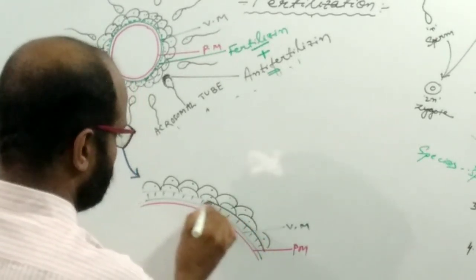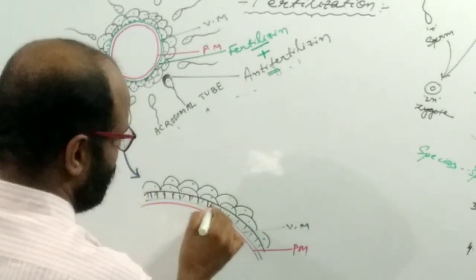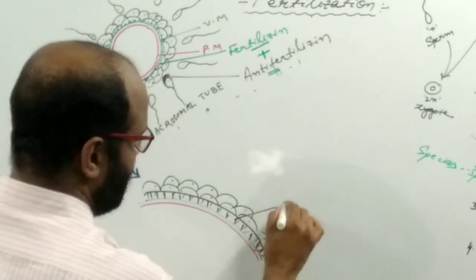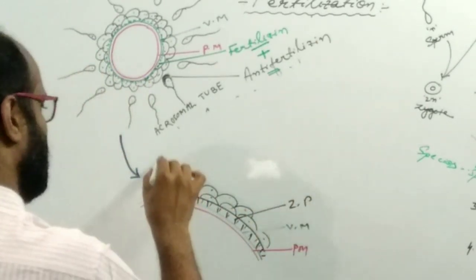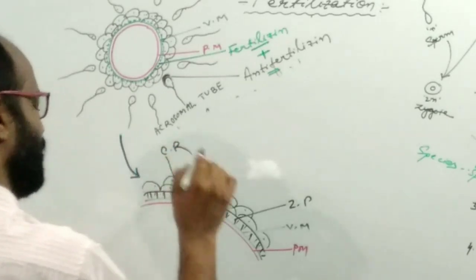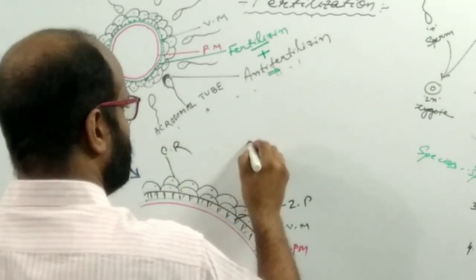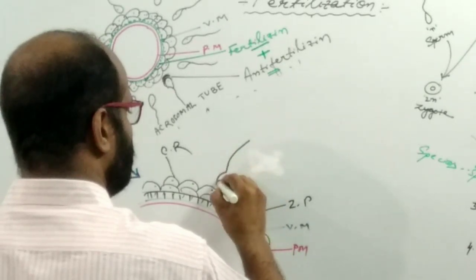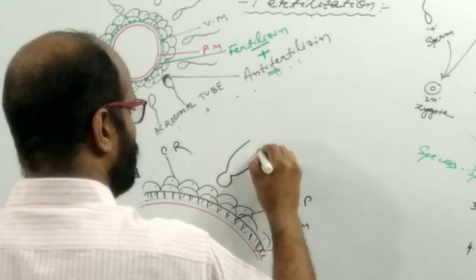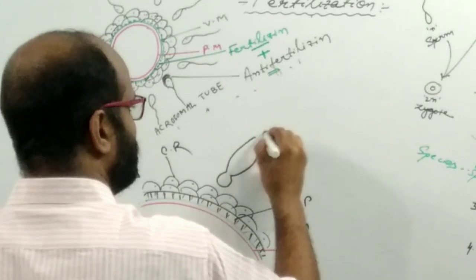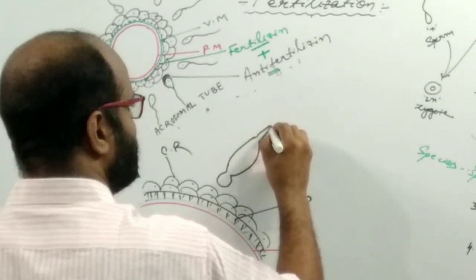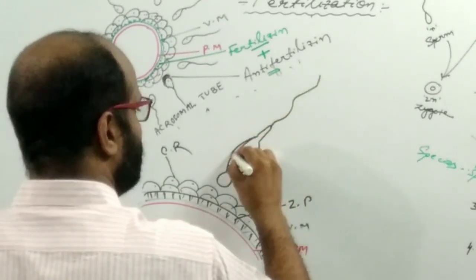Now this is the zona pellucida, and the outer is the corona radiata. Here this is the sperm having the acrosome, the middle piece, and the tail.